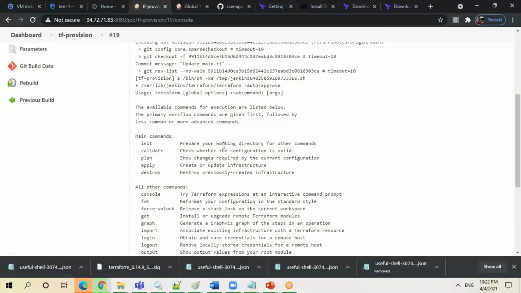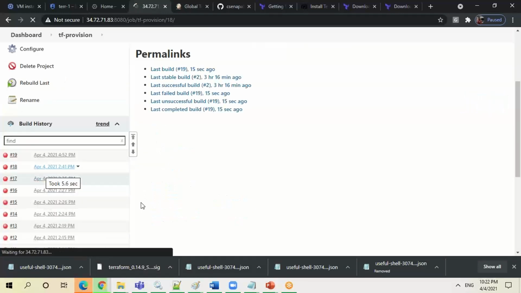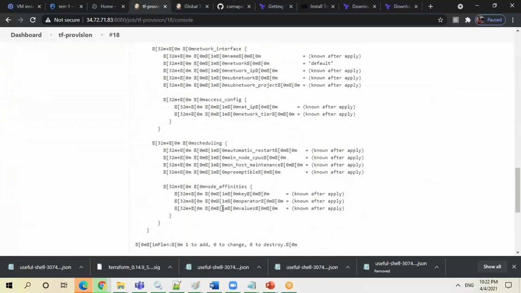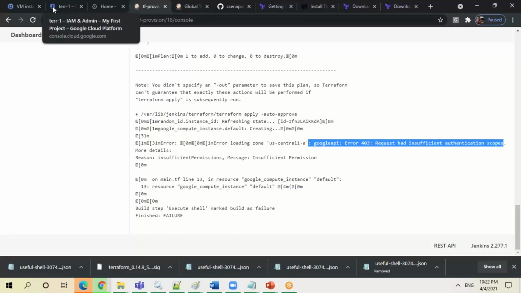These commands will be executed, because I am just trying to do something. Again, it is this issue I was facing, with the permission set. The problem is I am running through a Jenkins user, and it is showing that some API permissions are needed. Whenever I'm running, I'm giving the credentials of the service account I have created, but that service account through Jenkins is not running. It is giving some issue, so we need to resolve these issues.